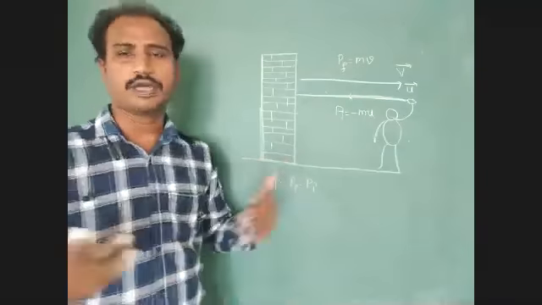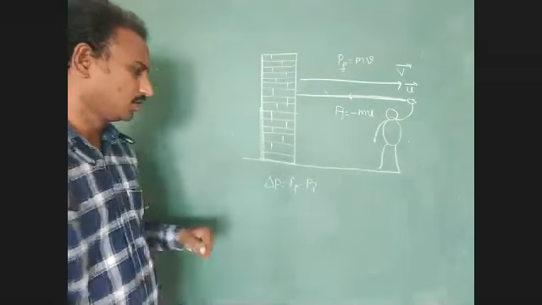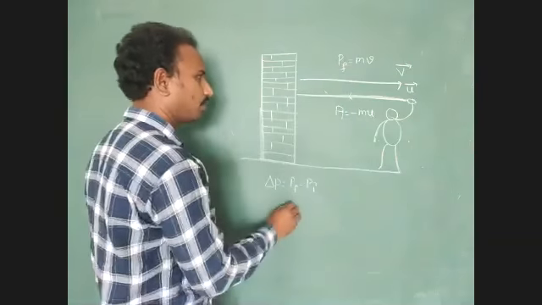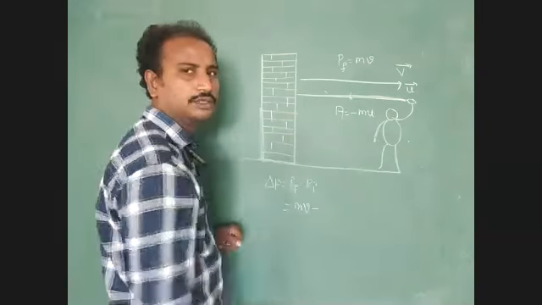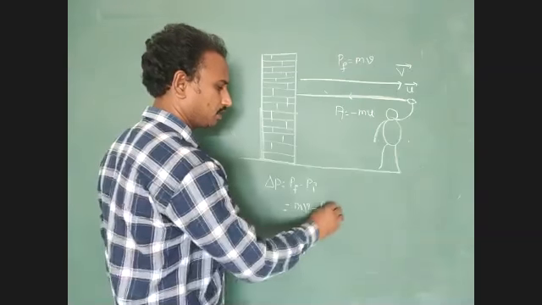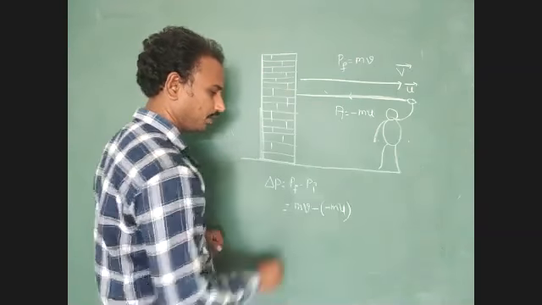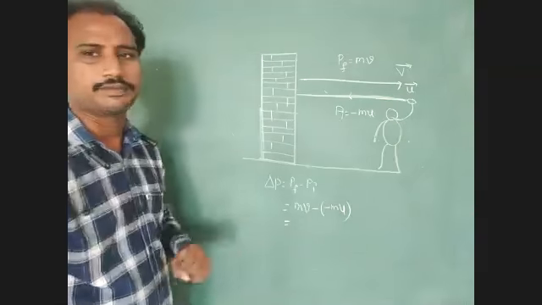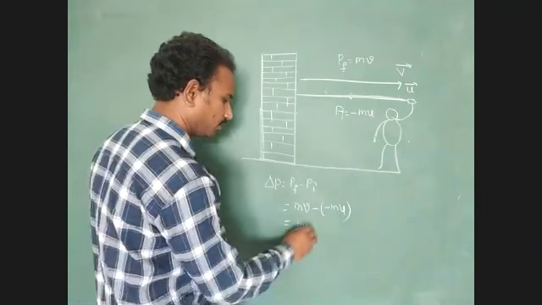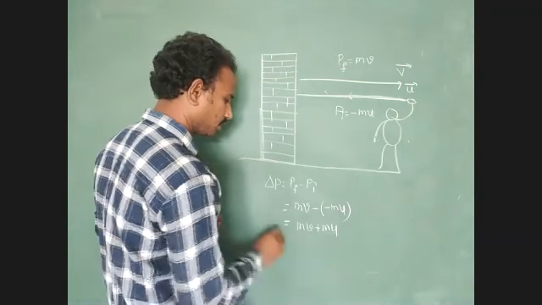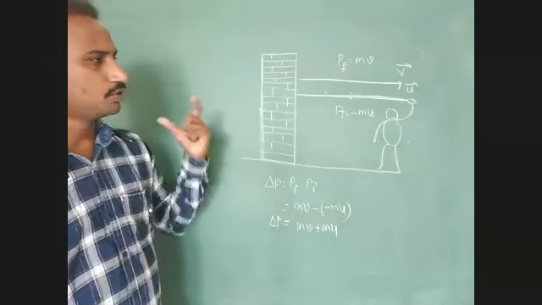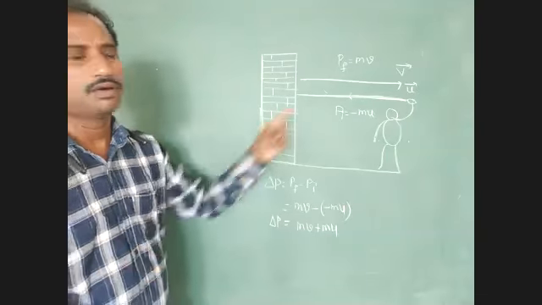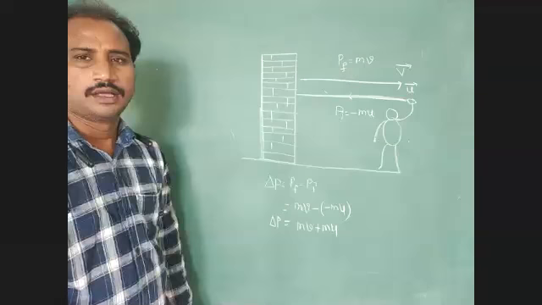Both directions we have to consider as opposite. So find the final momentum value, mv, minus the initial momentum, whose direction is opposite, so we represent it as minus mu. Minus into minus gives plus: mv plus mu. Here delta p represents the total change in momentum of this system: delta p equals mv plus mu.